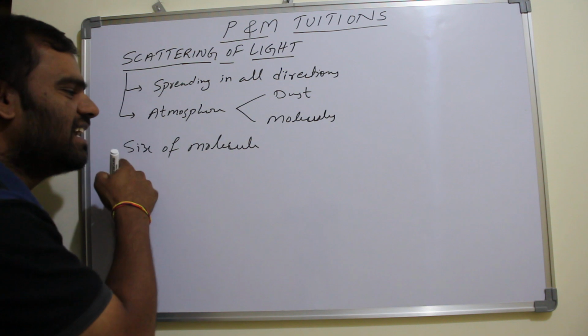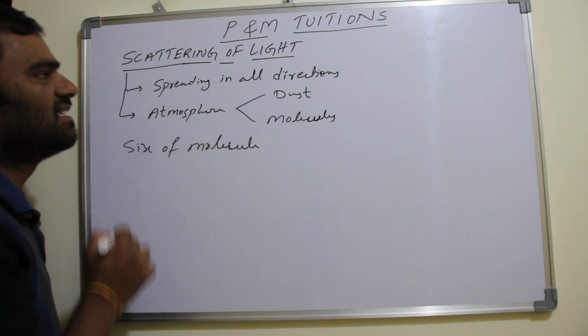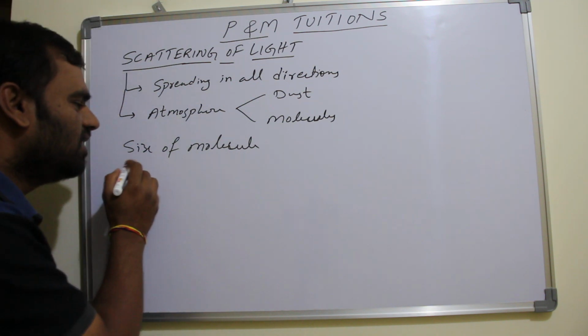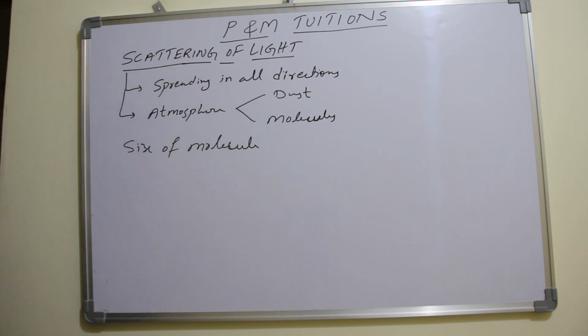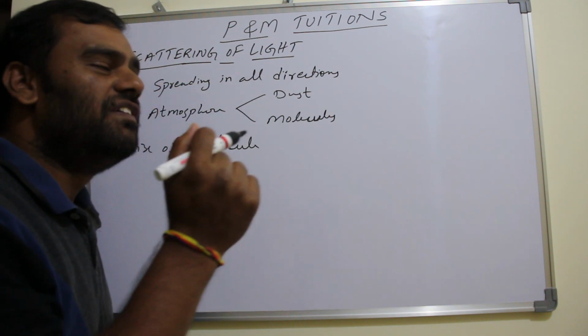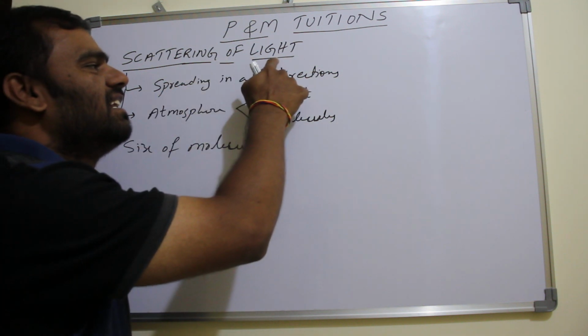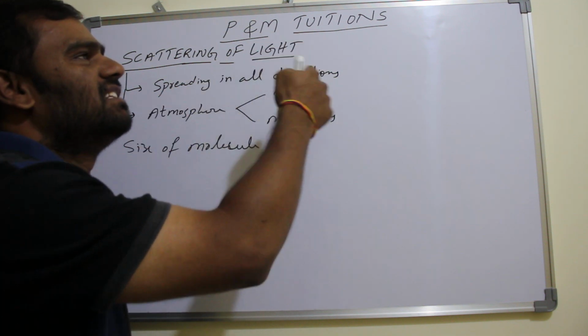Size of the molecule is a factor for the scattering of light. If the size of the molecule is smaller than the wavelength of the light, light scattering means the colors of the light.